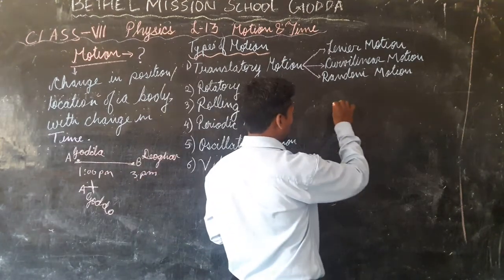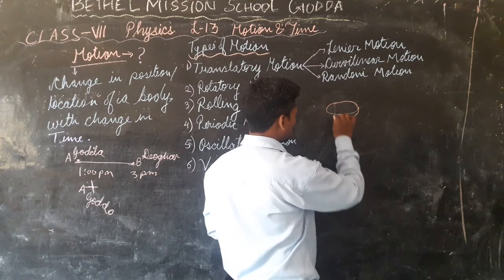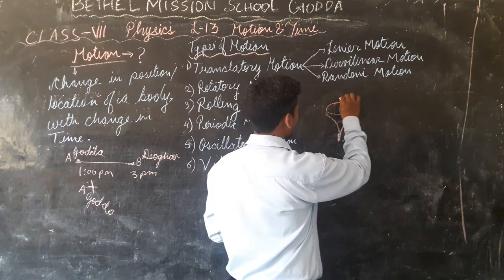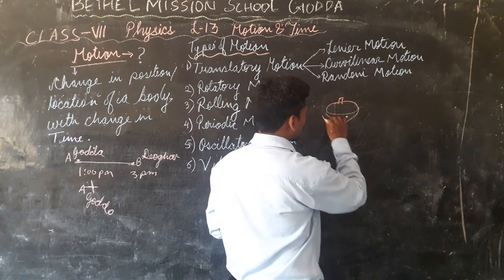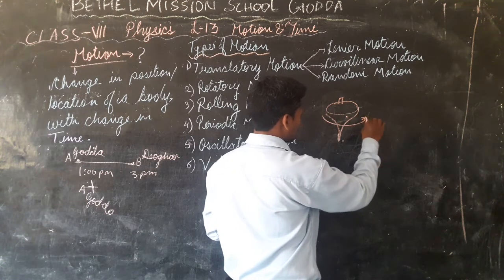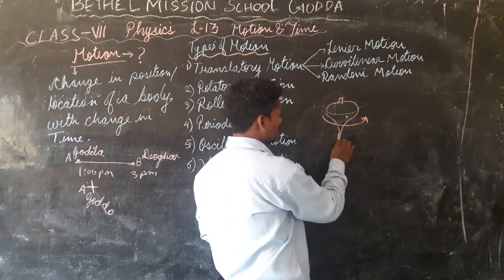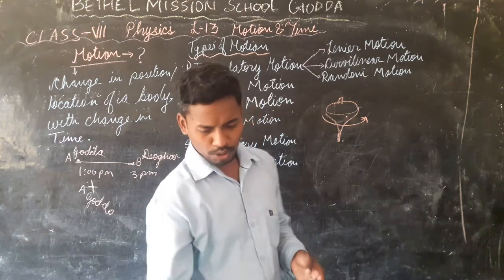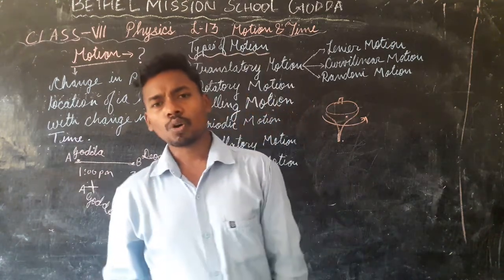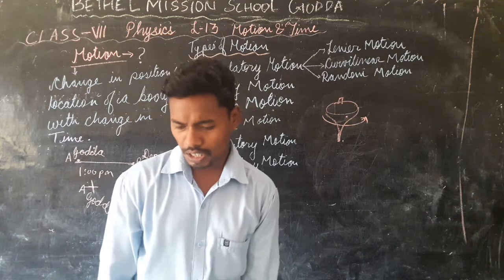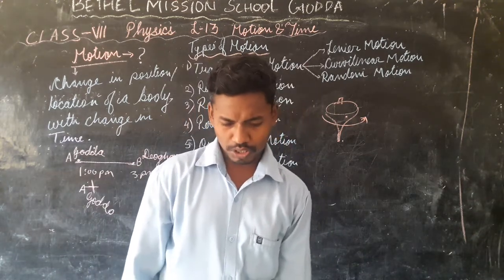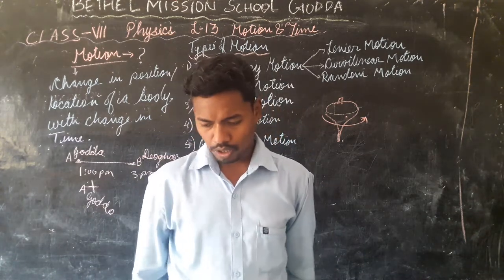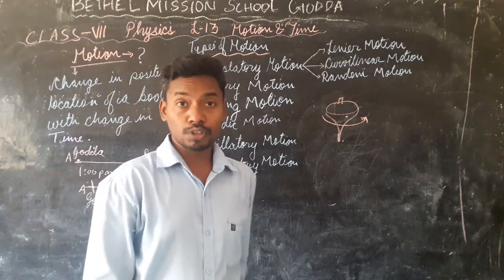You might have seen a top. It rotates about its pin. Or you can take a coin, I will show you.